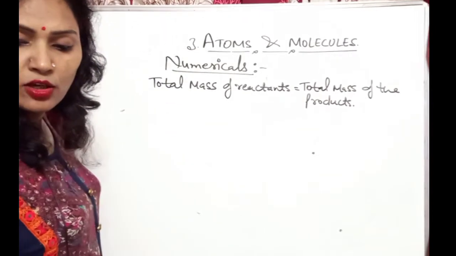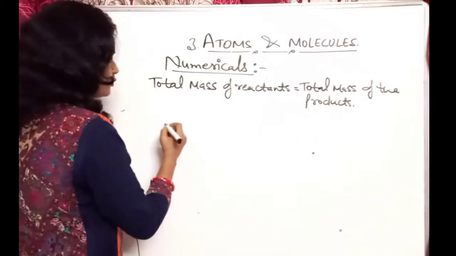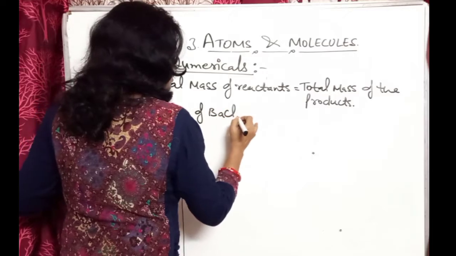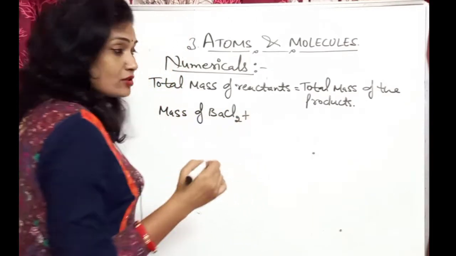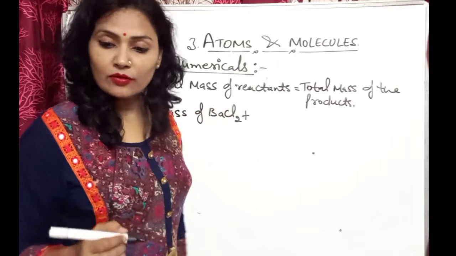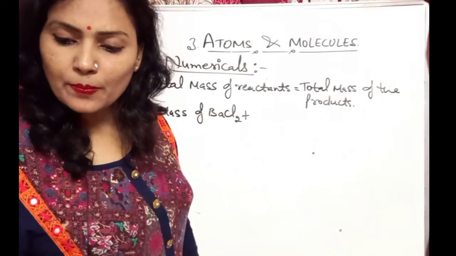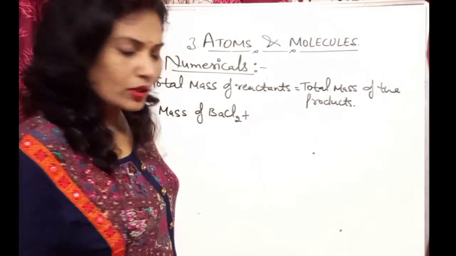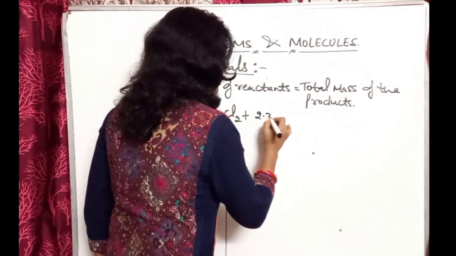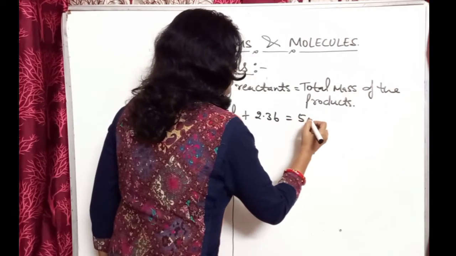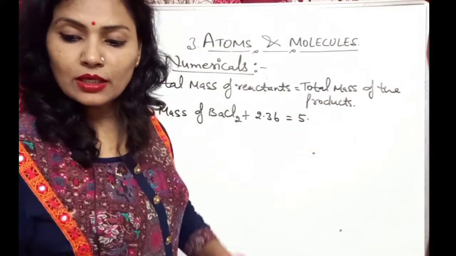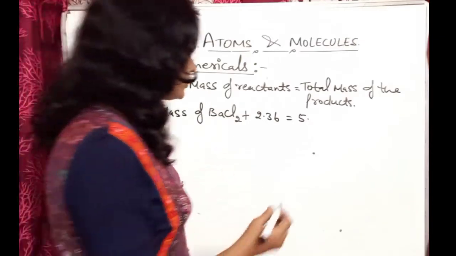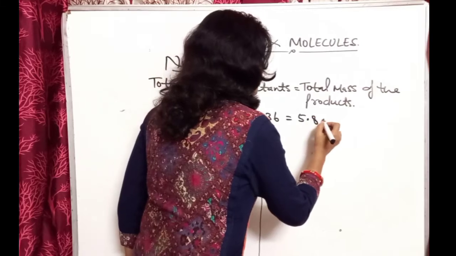BaCl2 is a reactant, so we will write mass of BaCl2 plus mass of sodium sulfate, which is given, 2.36. This equals the total mass of the combination of products, that is 5.82 gram.